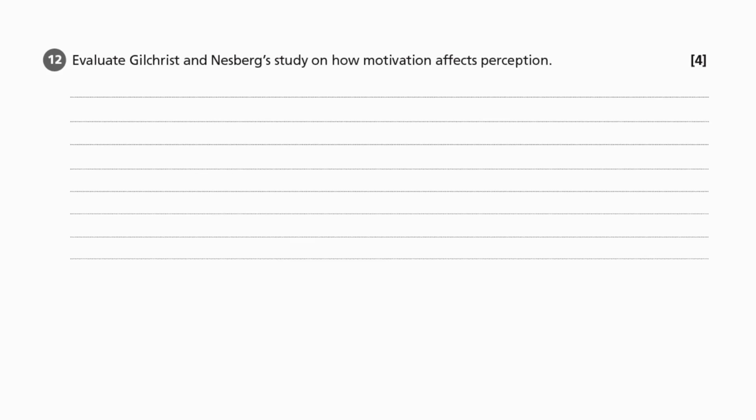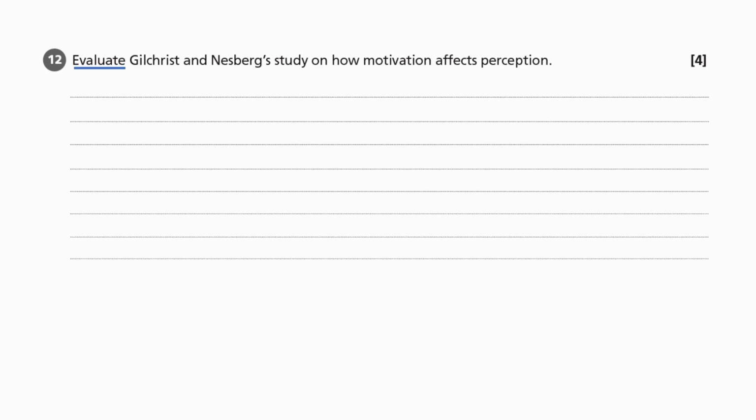This is question 12 in the perception topic, and the question says, evaluate Gilchrist and Nesberg's study on how motivation affects perception for 4 marks. So the command word in this question is evaluate. What evaluate means is you need to write strengths or weaknesses of the Gilchrist and Nesberg study on motivation.